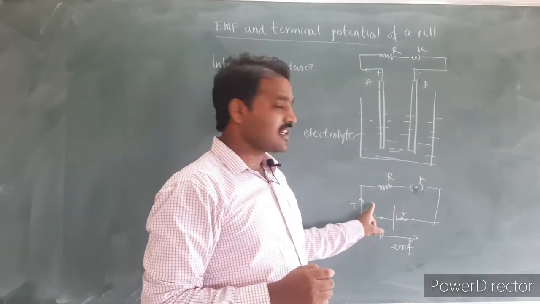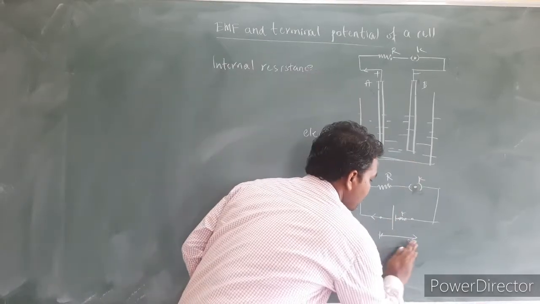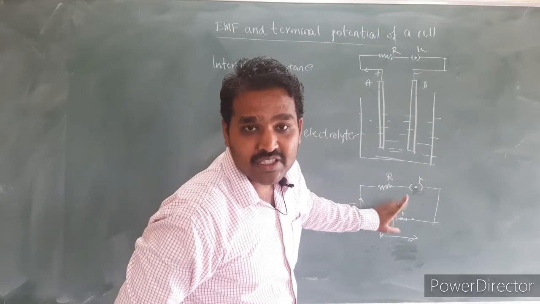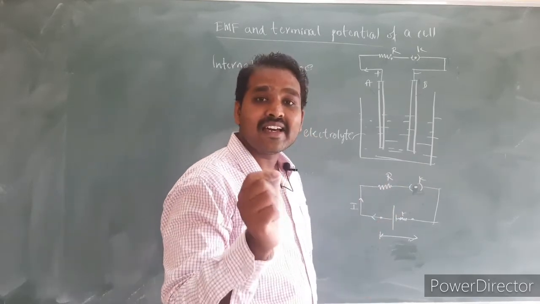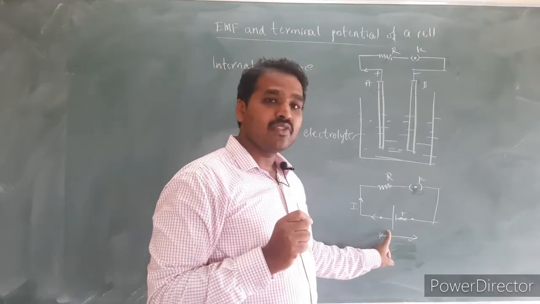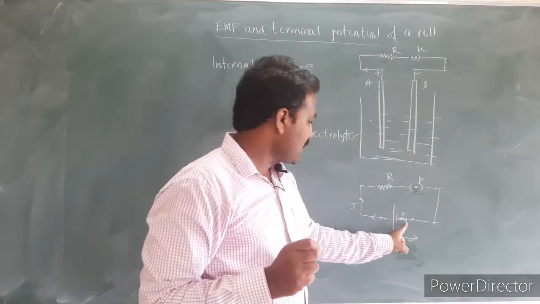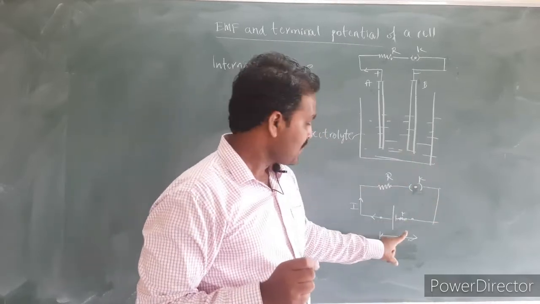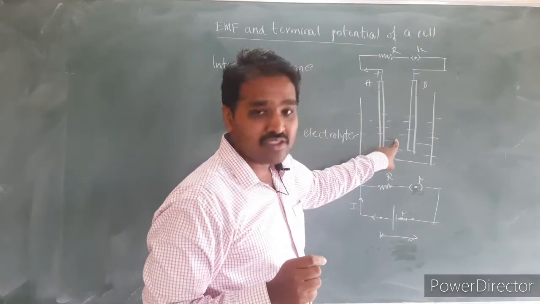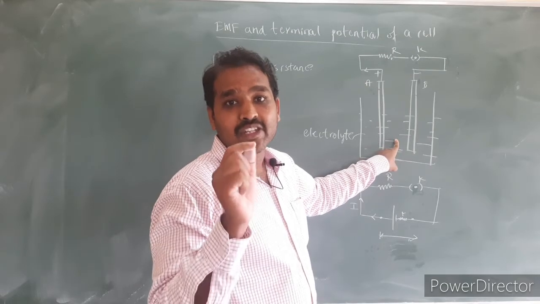So when the circuit is closed, if we measure the potential difference across the terminals of the cell, that will be less than the EMF of the cell. Because the EMF is the potential difference when there was no current flowing through the circuit. But when there is current flowing through the circuit, there will be some potential drop because of the internal resistance of the cell. That much potential drop will be reduced.